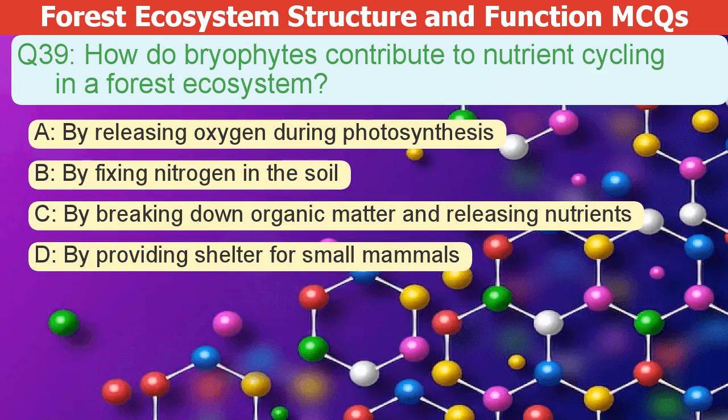How do bryophytes contribute to nutrient cycling in a forest ecosystem? A. By releasing oxygen during photosynthesis. B. By fixing nitrogen in the soil. C. By breaking down organic matter and releasing nutrients. D. By providing shelter for small mammals.